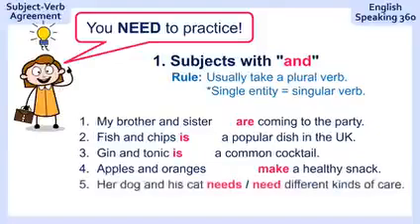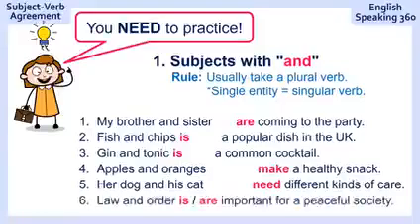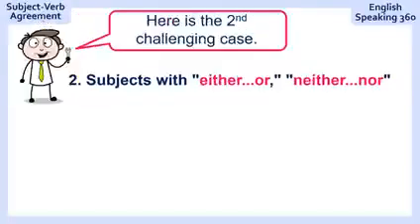Number 5: "Her dog and his cat, different kinds of care." Her dog and his cat need different kinds of care. Two different animals. And the last one, "law and order, important for a peaceful society." Ready? Law and order is seen as one. So law and order, like the TV program, it's a set expression. So law and order is important.